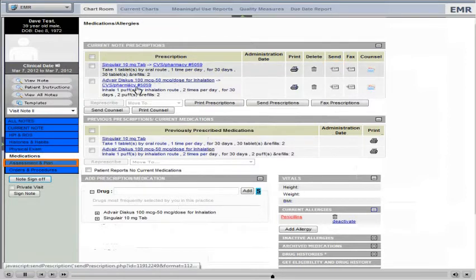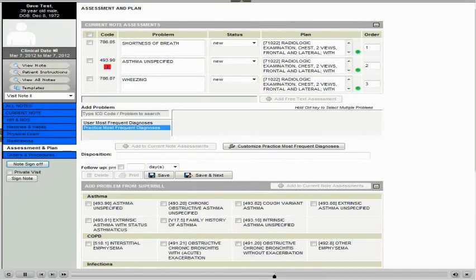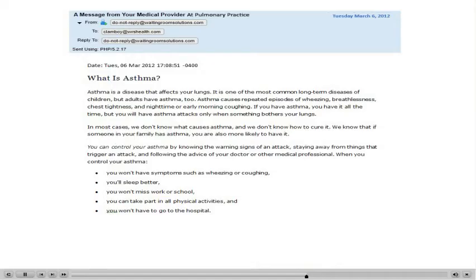Moving to the Assessment and Plan page, we see the defaulted ICD-9 codes associated with our global template. You can also add or delete codes if necessary. Additionally, when we select a diagnosis code, educational information is automatically sent to the patient via email. Alternatively, you can click on the red icon and print a copy out for the patient and hand it to them in the office.